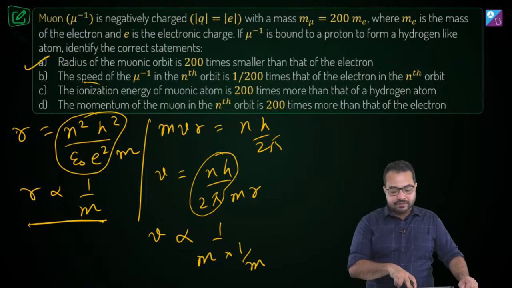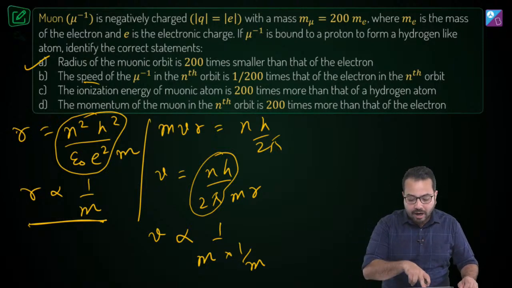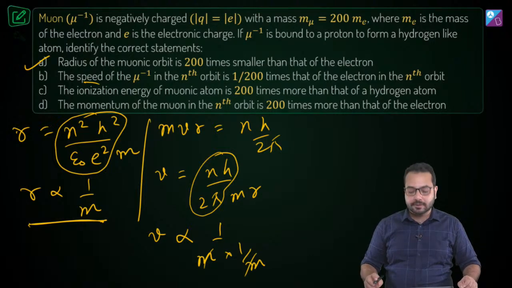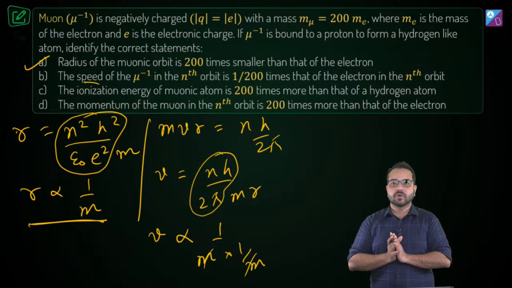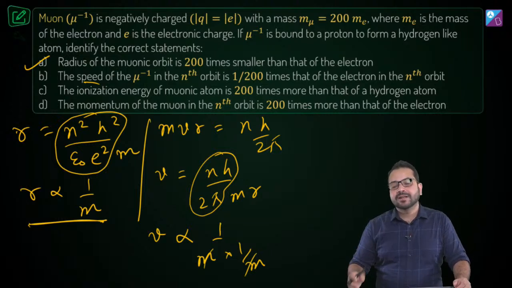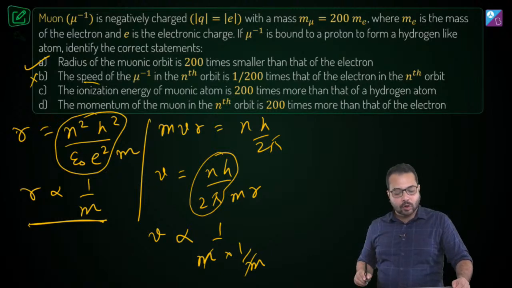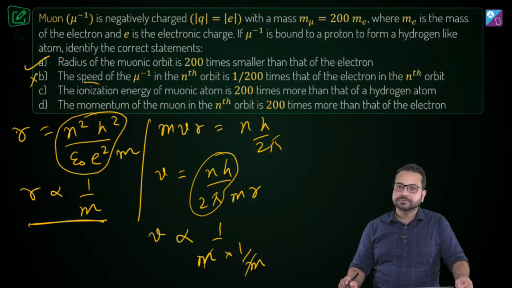So v is inversely proportional to m and inversely proportional to r. So for r I can replace it by 1 by m. So this m is gone, which means v does not depend on m. Can you see that? If v does not depend on m, then its speed is going to be the same as that of the electron. So option B is not going to be the correct option. Is that correct? Any problem over here?